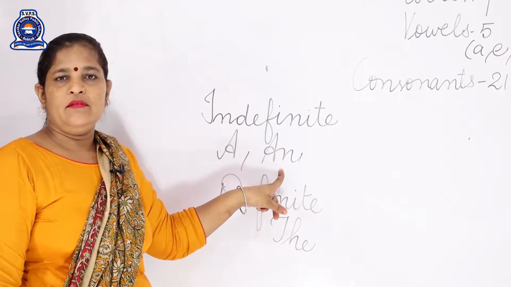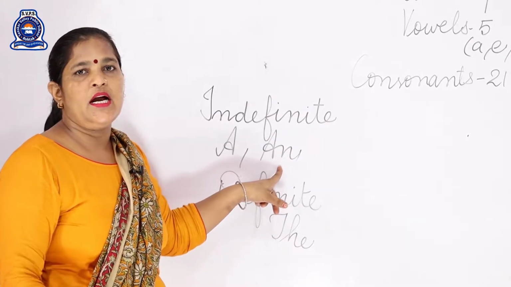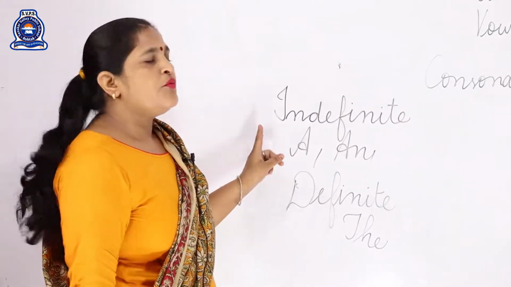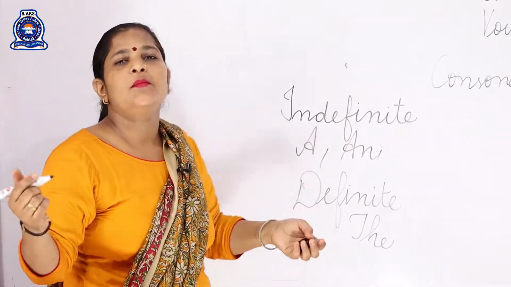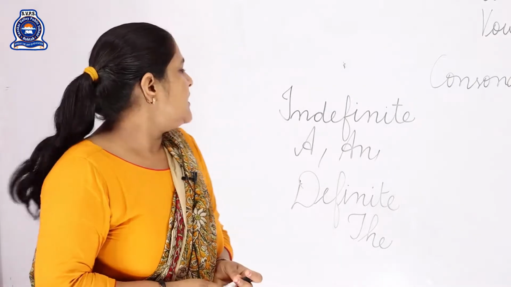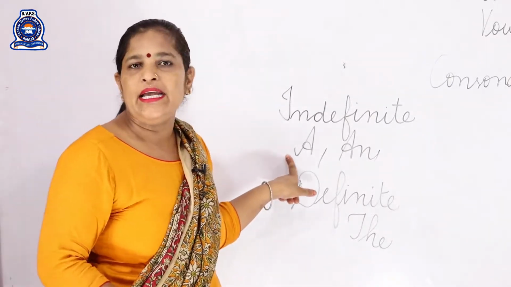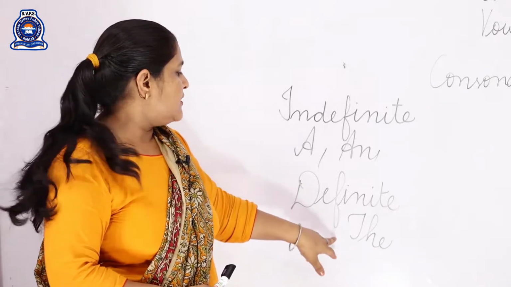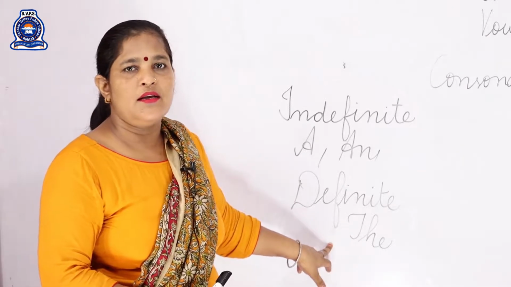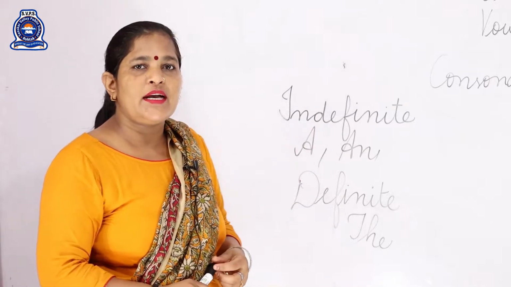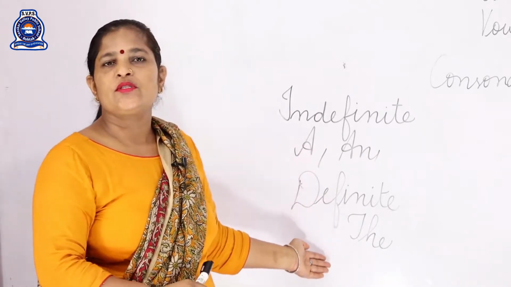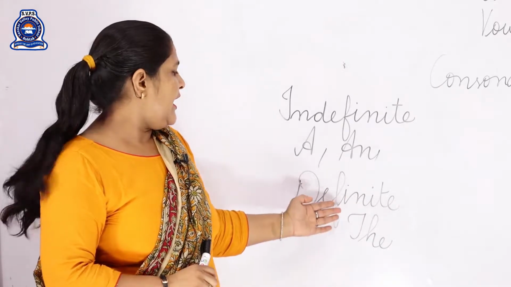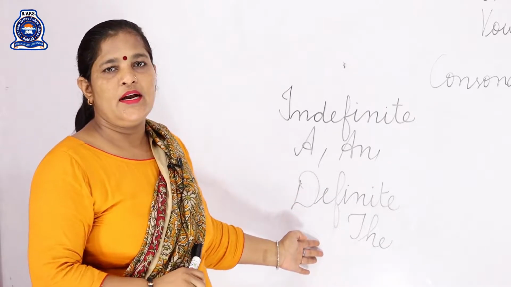A or an, they are called indefinite article. And why do we call it indefinite article? Because we can use them before any person, place, animal or thing. That's why they are called indefinite article. And the next one is definite article. The is called definite article. Why is it called definite article? Because we can use the before a particular person, place, animal or thing. That's why this is called definite article.